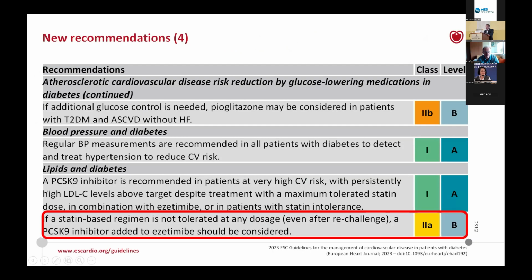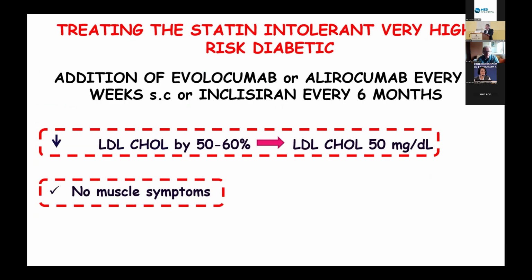Then the guidelines suggest that if the patient cannot tolerate the usual high-intensity statin scheme, then we could add a PCSK9 inhibitor to ezetimibe to further reduce cardiovascular risk. And this is what we did in this patient. We asked and were granted permission to give evolocumab or alirocumab every 2 weeks, or even inclisiran every 6 months, which is the new kid in the block of PCSK9 inhibitors.